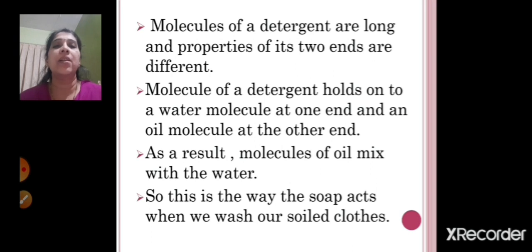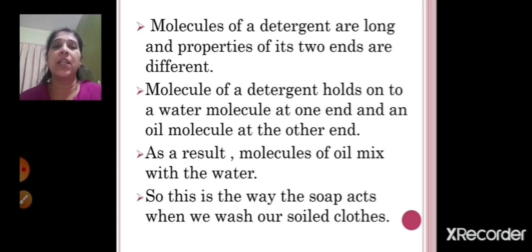So what will happen? Now this water and oil will become a homogeneous mixture, meaning it will become of the same kind, and then the mixture which you see will appear milky. Milky means somewhat white in color, right? So you will see that the substance has become milky, right? So that means when you add a detergent to it, it becomes a mixture of the same kind, right? So now let's see why this happens, meaning why the solution becomes homogeneous.